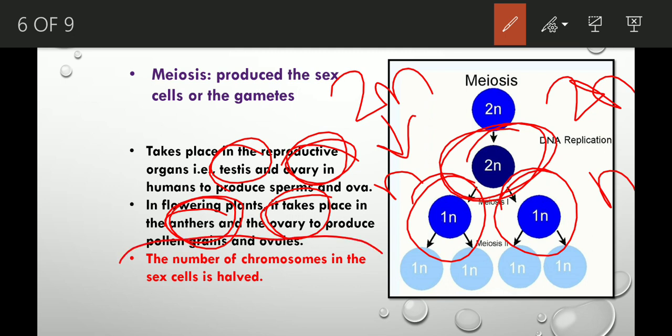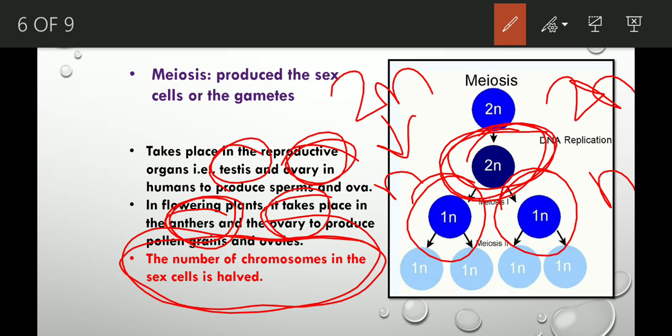So the number of chromosomes in the sex cells gets halved. In the parent cell, 2n, that means 46 chromosomes, were present. But after meiosis, in the gametes, only n, that means 23 chromosomes, are present. That means 46 divided by 2 is 23. Just the chromosome number gets halved. That's why it is known as reductional division. I think it's clear to you all.